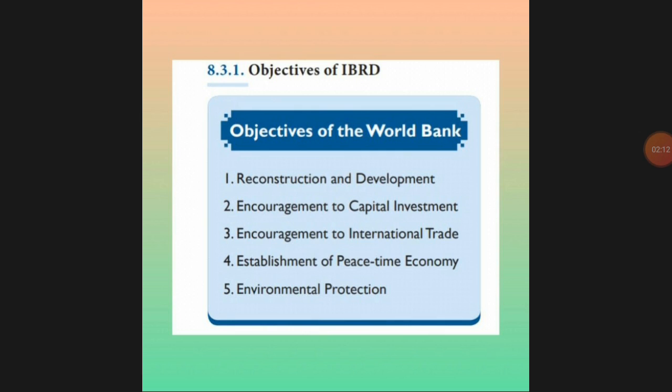That means the developed country's capital should be invested in the underdeveloped or poor country. Next, international trade: from one country to another country, export and import has to be done. Next, establishment of a peacetime economy, from one country to another without a fight, without revenge. They have to have a peaceful relationship in terms of economy and also in relationships between the countries. Next, environmental protection should be there. Without harm to the society or the environment, the reconstruction or industry should be started.